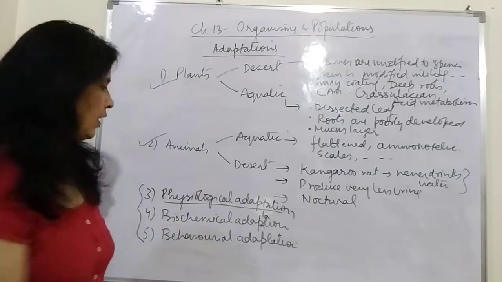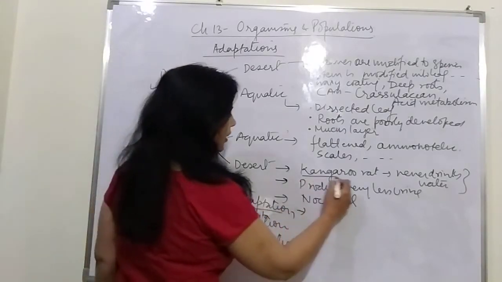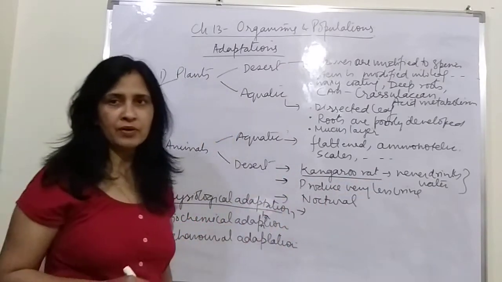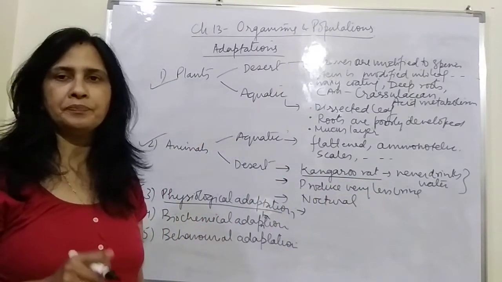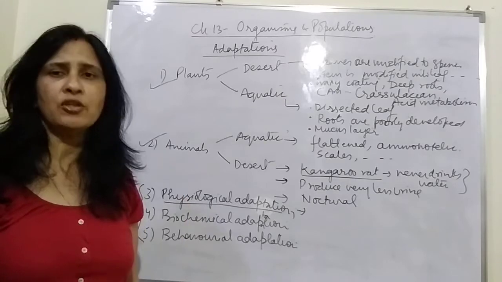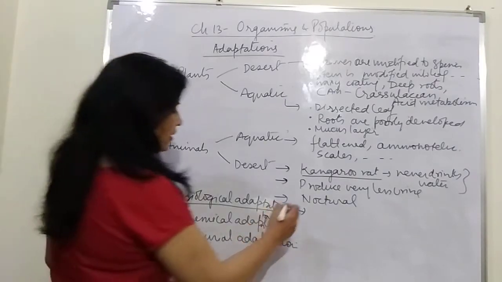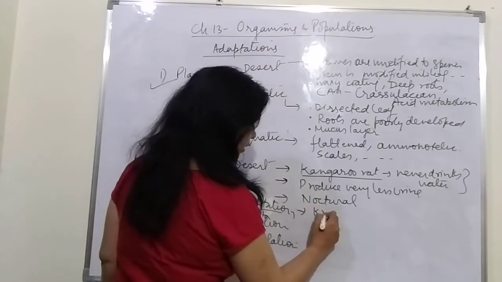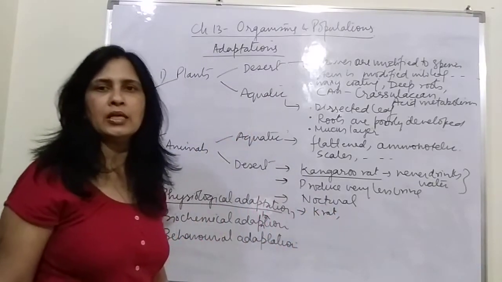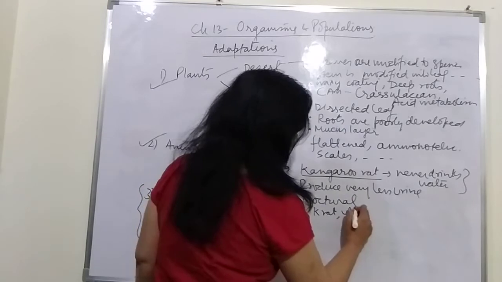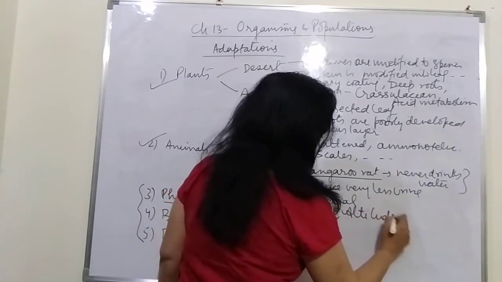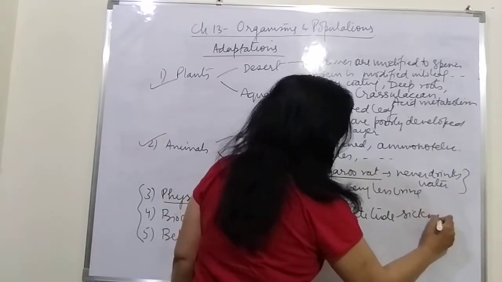For example, the one which is done by kangaroo rat, where it never drinks water and it utilizes the water which is produced as a result of oxidation, is an example of physiological adaptation. Then, so one of the examples is of kangaroo rat. Another example is the altitude sickness, which is shown by us.